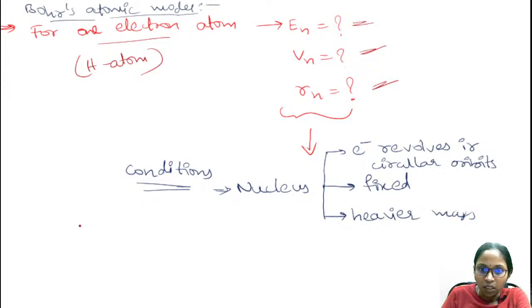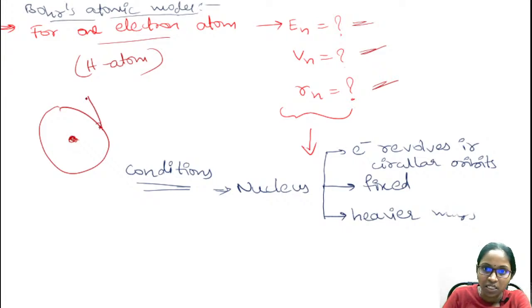We are going to consider the nucleus as heavier mass. The nucleus contains heavier mass and it is fixed in space of the atom, and the electron will revolve in circular orbits. We are going to consider these points, and we are going to find out the energy, velocity, and the radius of the atom. Energy of the electron in the circular orbit, velocity of the electron in the circular orbit. Here it is the energy of the orbit, not the electron.